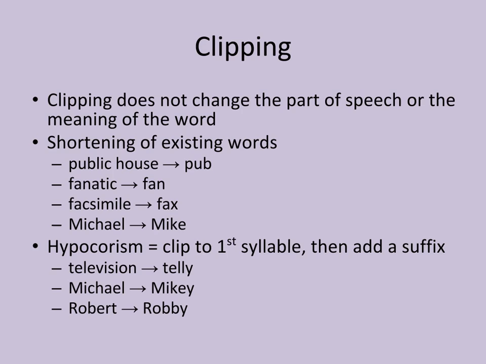A hypocorism is a clip of the first syllable, and then you add a suffix. For example, the television: we clip vision and add the suffix e, so it becomes telly. Michael is clipped to Mike and an e is added, Mikey. Robert is clipped to Rob and we add the suffix e. Robert becomes Robbie.